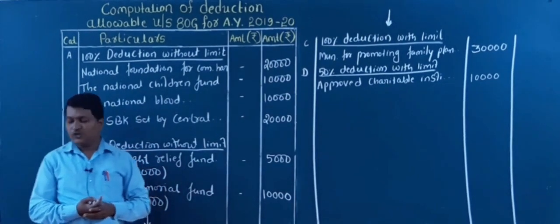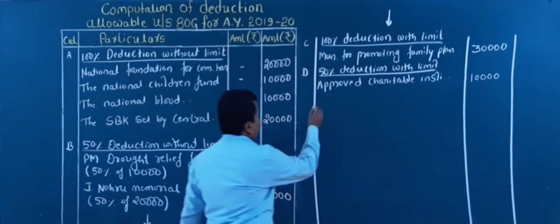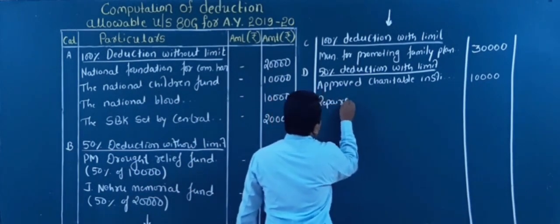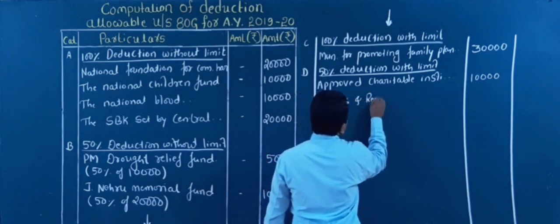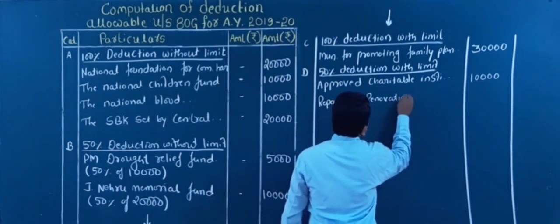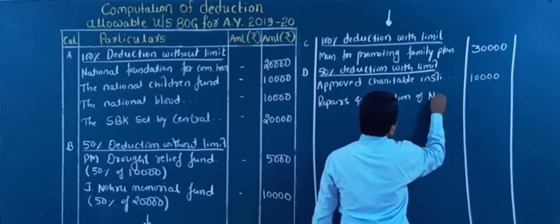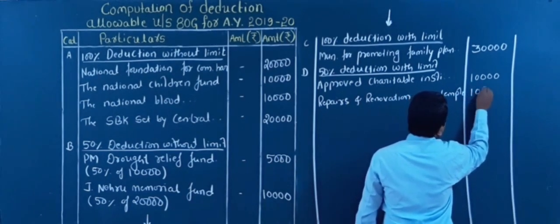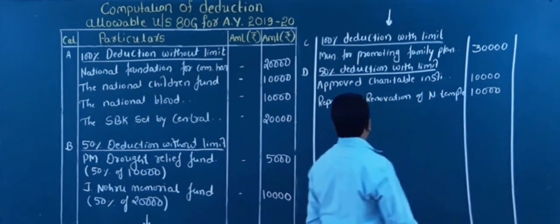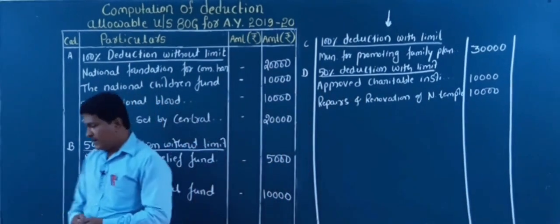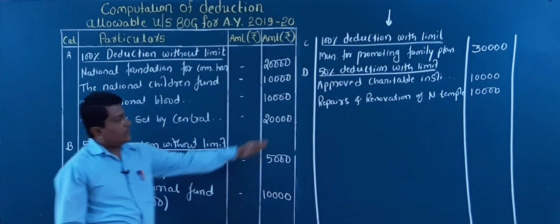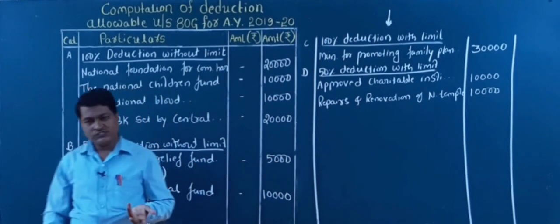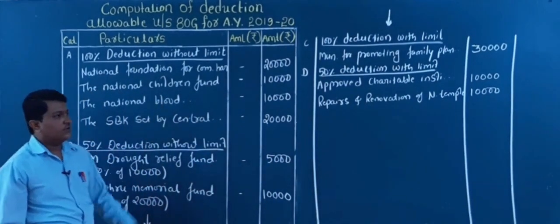Yes, repairs and renovation of notified temple. It is also 10,000. Repairs and renovation of notified temple. So all the adjustments are over, all the donations are over. Yes, these are the 10.